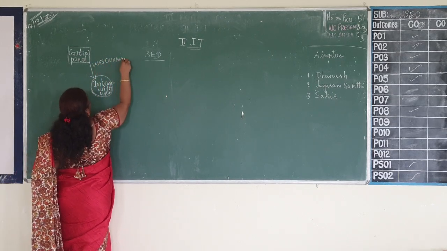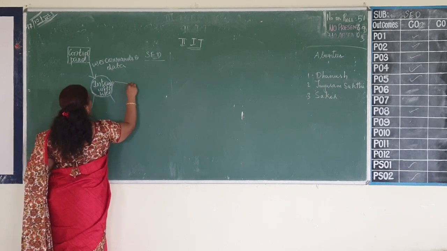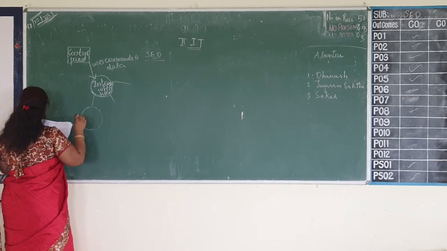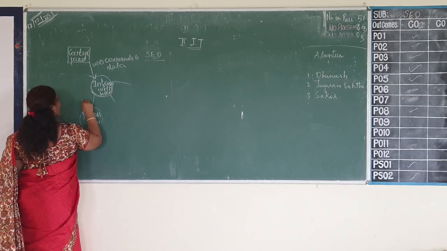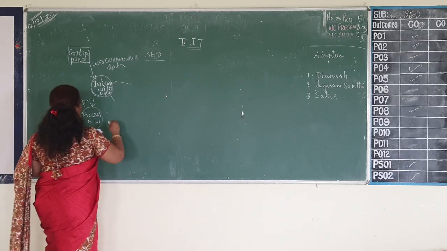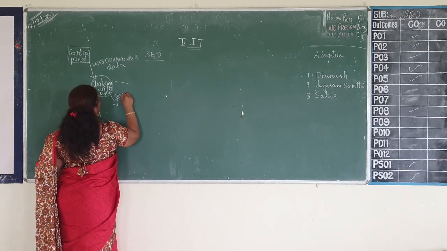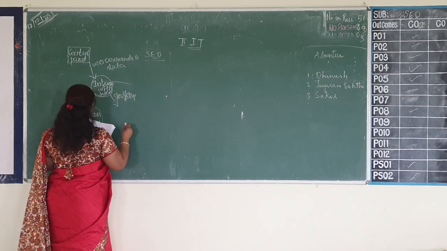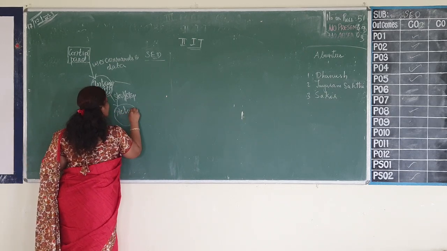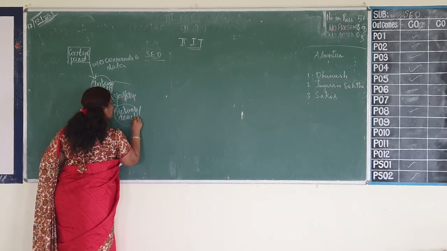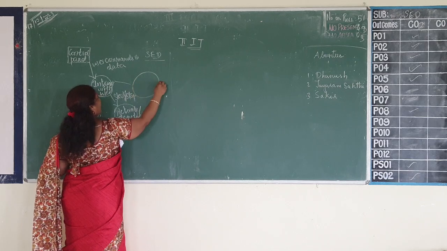User commands and data are given to this, and this further has three data objects: process password, which will have the data as password, and the other for activating or deactivating the system.